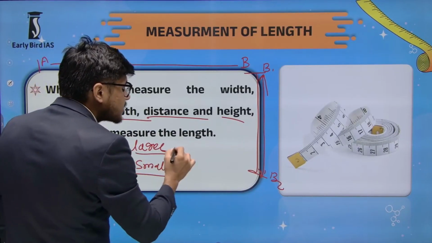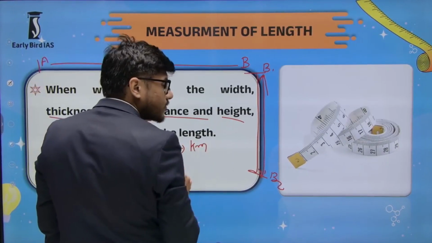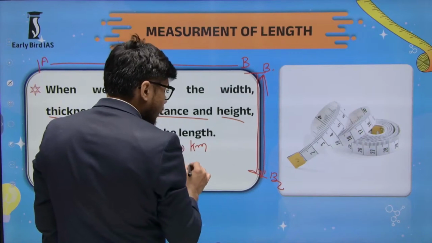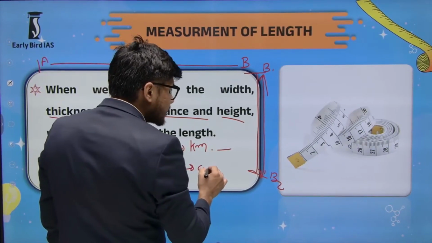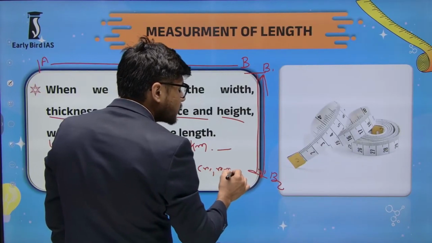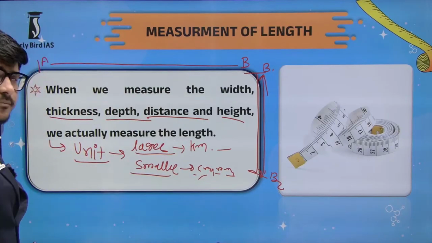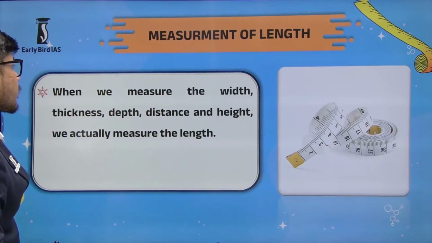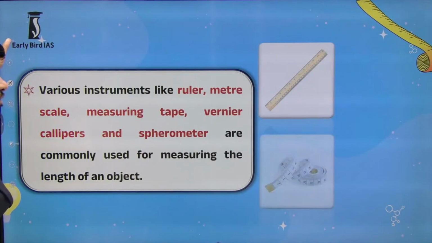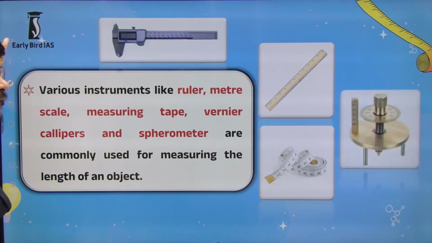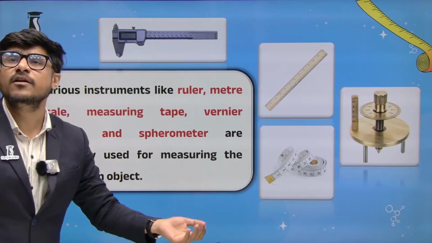These larger units are the kilometer and so on, and smaller units are the centimeter, the millimeter. To measure this length, we use various kinds of instruments.